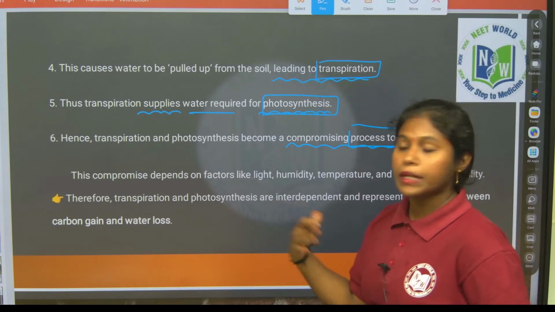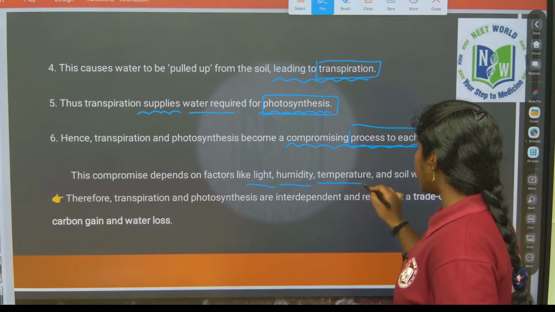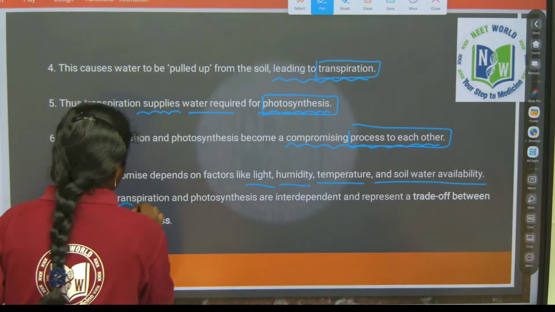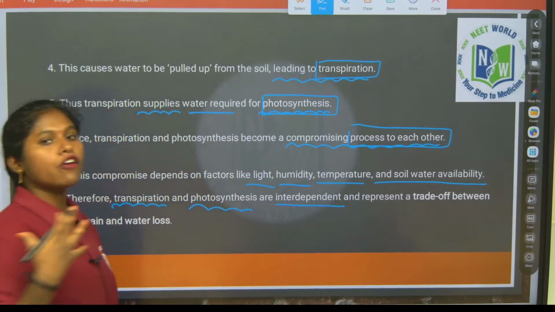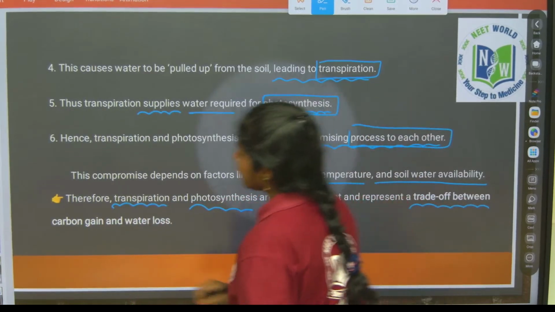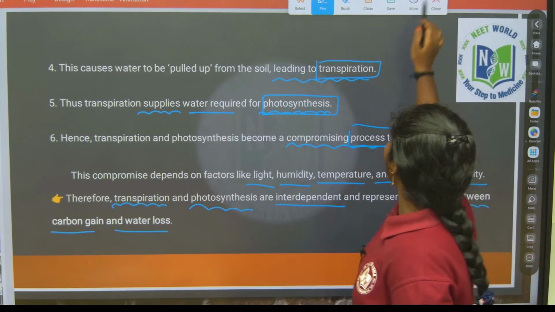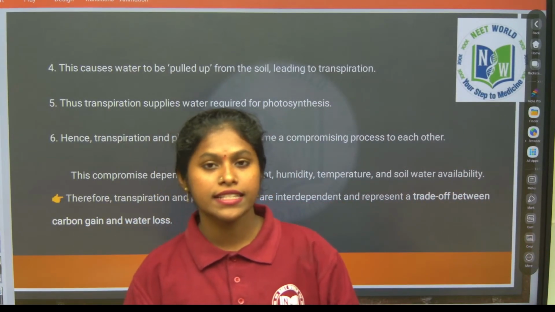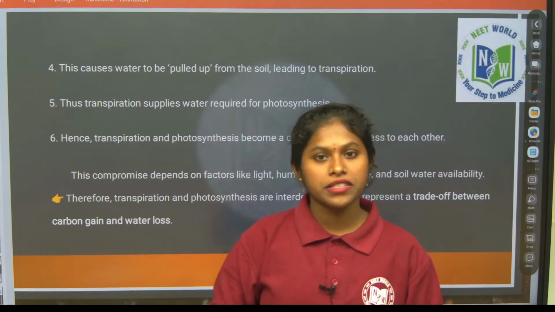This compromise also depends on various factors like light, humidity, temperature and soil water availability. Therefore, transpiration and photosynthesis are interdependent. It is a trade-off between carbon gaining and water losing. So this is the question of explaining why transpiration and photosynthesis are considered compromising processes. Because they are interdependent, both water and carbon dioxide are required.